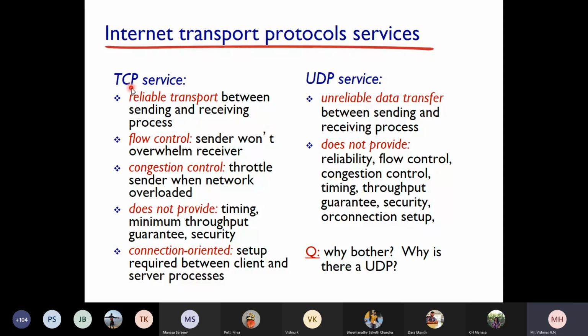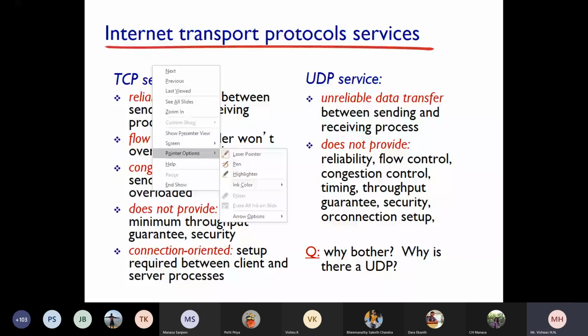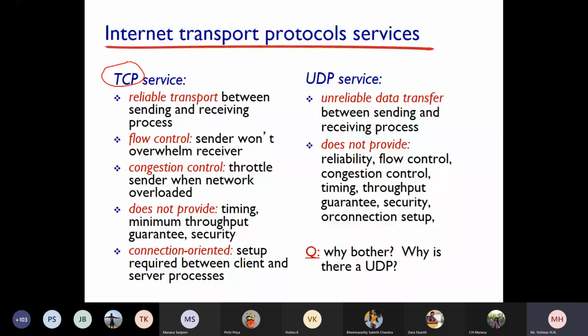There are two protocols which we study under the transport layer, TCP and UDP. Is that clear? Only two protocols we study under the transport layer, but both are very, very important, and there are a lot of things to understand under these protocols. Let me highlight it. TCP and UDP, which come under the transport layer, are very, very important.